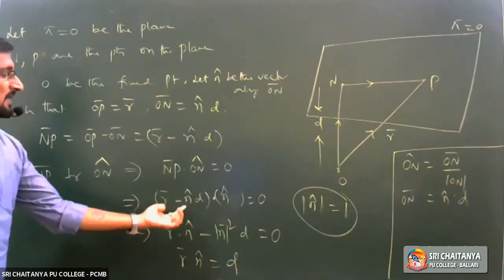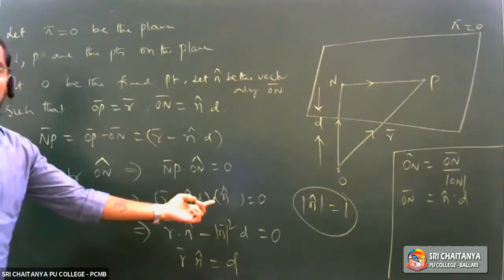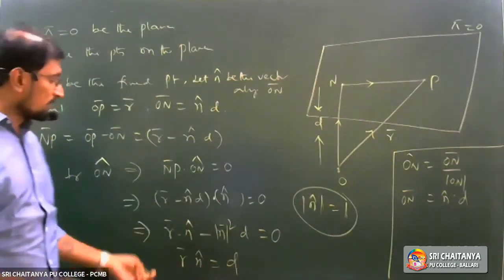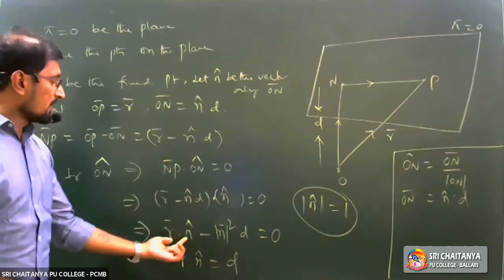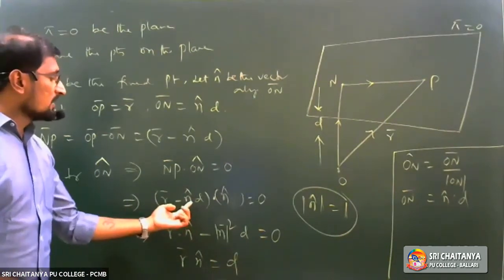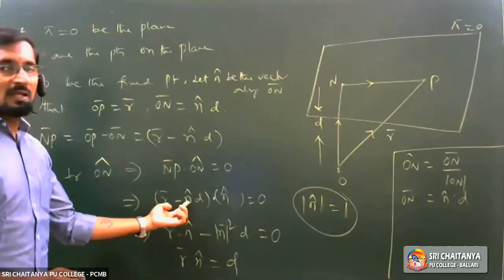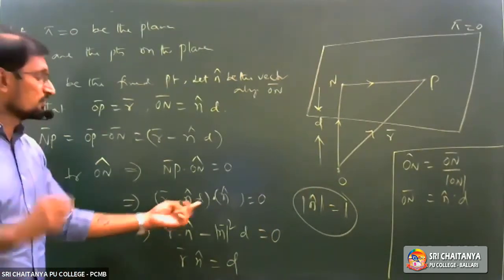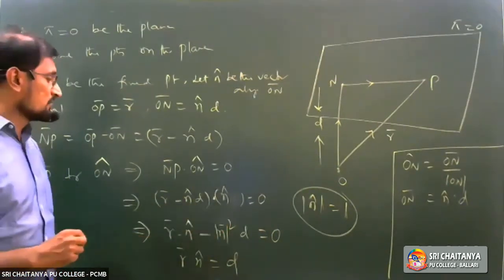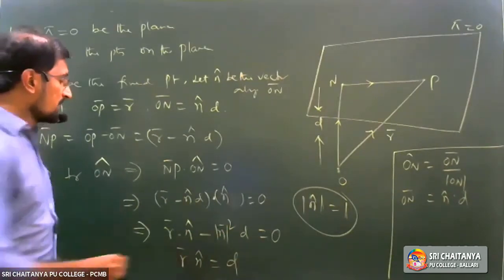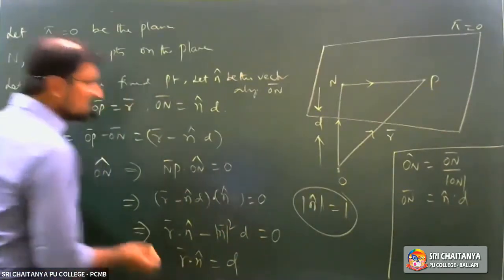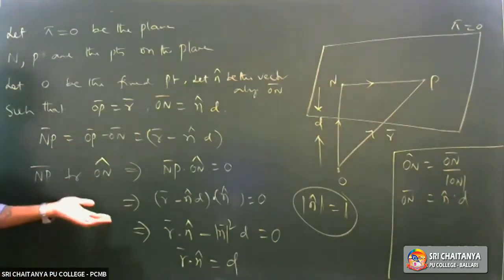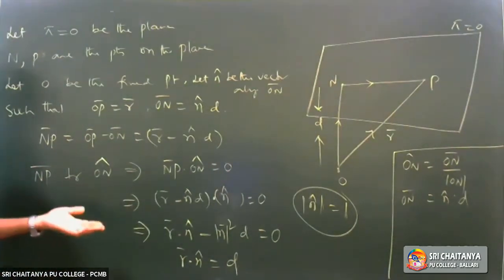R bar minus N cap into D, dot N cap is equal to 0. Now R bar dot N cap minus N cap dot N cap, which is equal to mod N bar square, that is modulus equal to 1, into D is equal to 0. Now R bar dot N cap is equal to D, which is the required vector equation of plane.